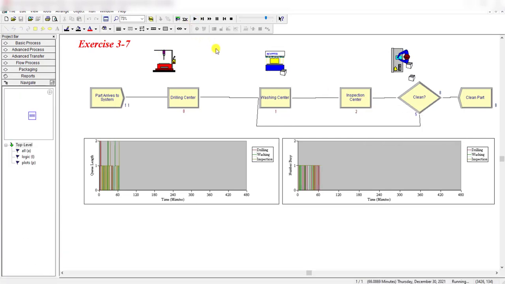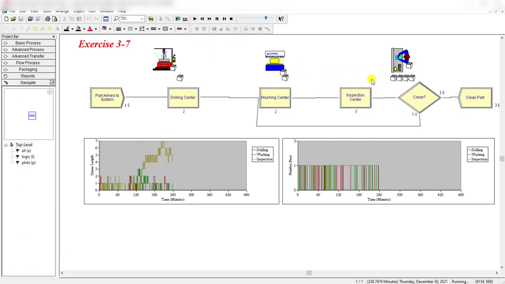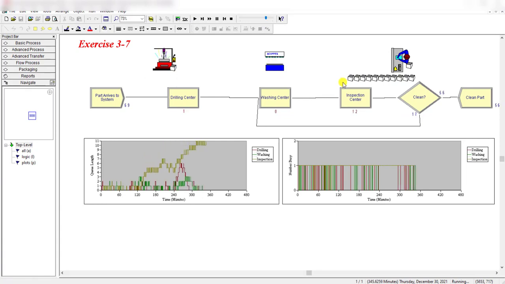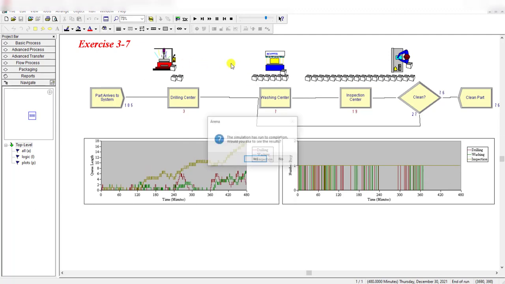So if I run the simulation again, you can clearly see the queue length at the inspection center is more as compared to the previous workstation 1 and 2.